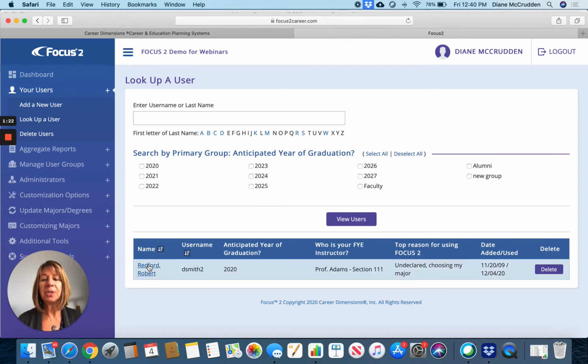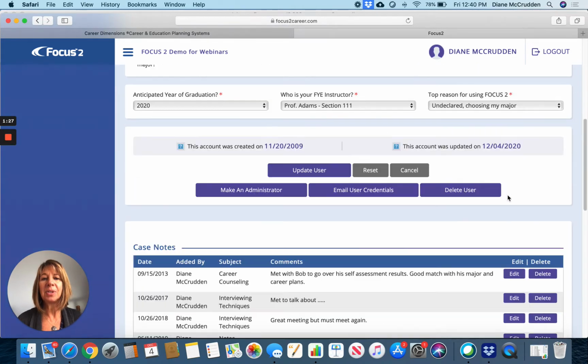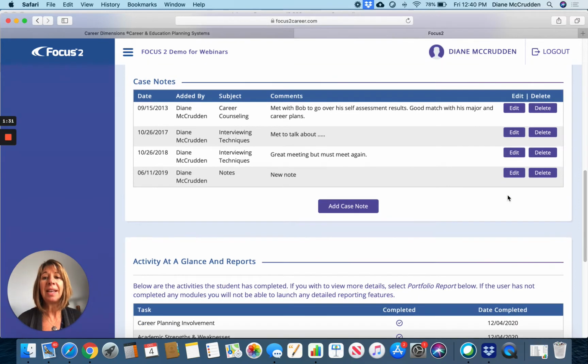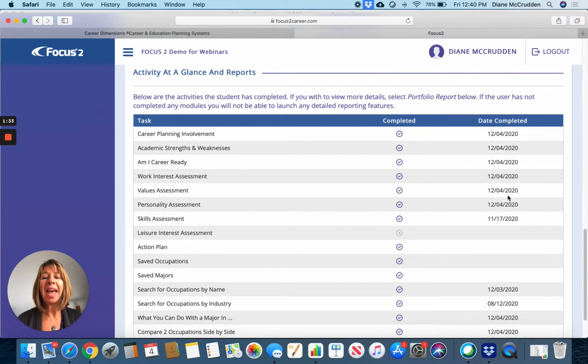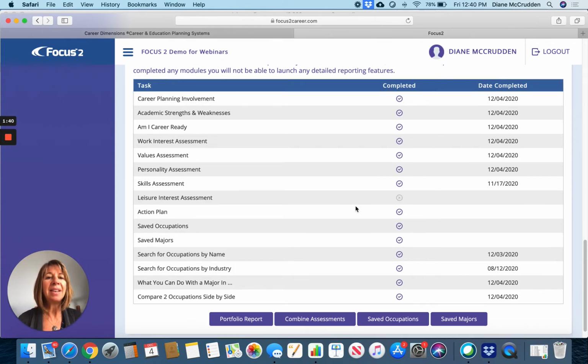So you find your students, and then you'll see the registration details on the user, a place that you can keep case notes. Students do not see these case notes. And then activity at a glance is going to be all of the modules in the system, what they've completed, what they haven't, and the date that that was done.